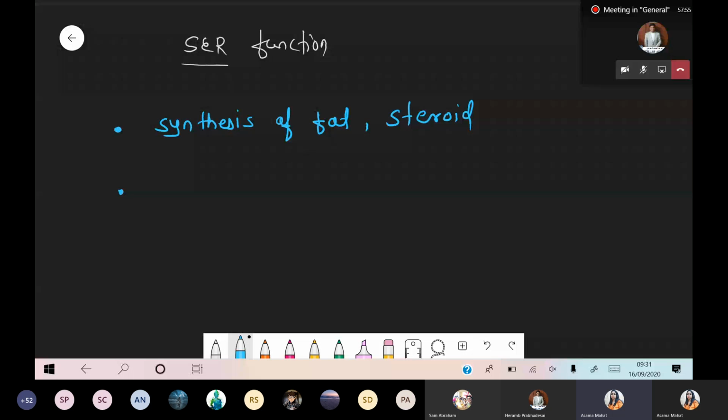The first function we discussed is the synthesis of fat and steroids. Second, it is involved in glycogen metabolism.